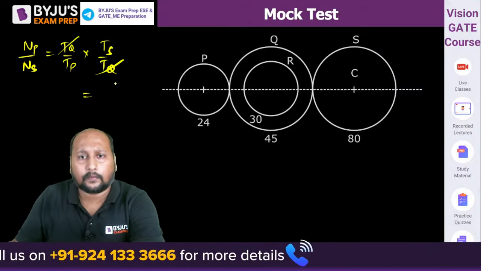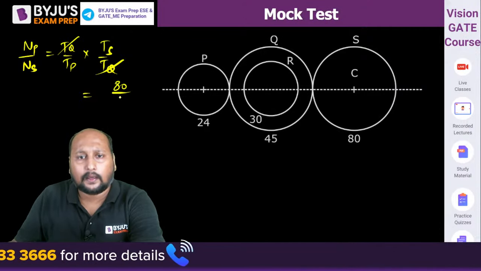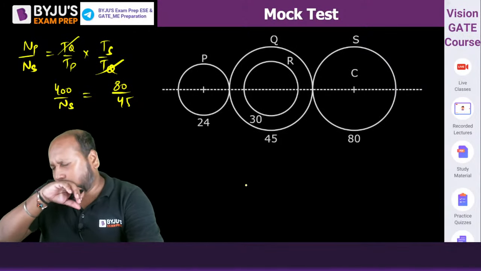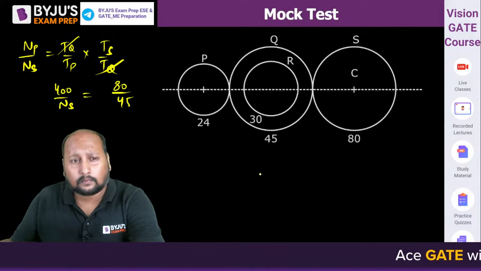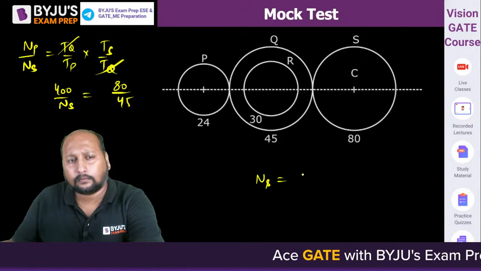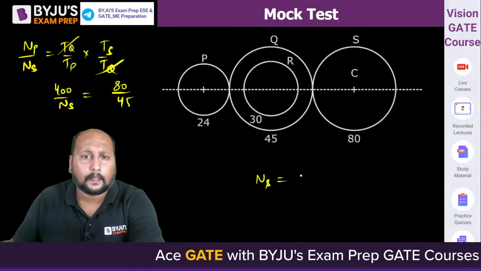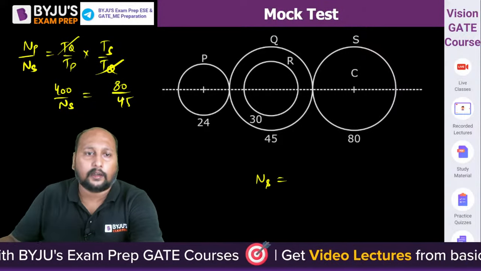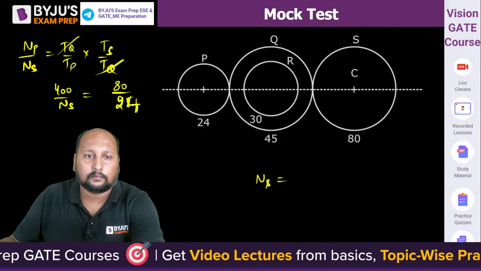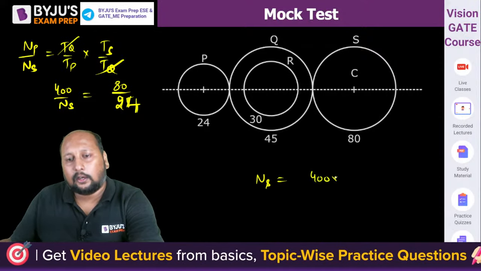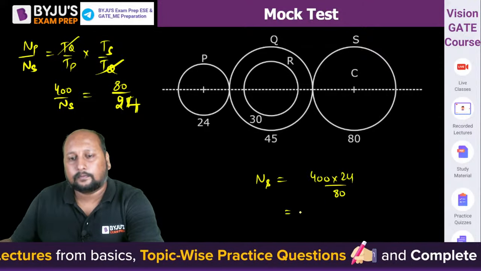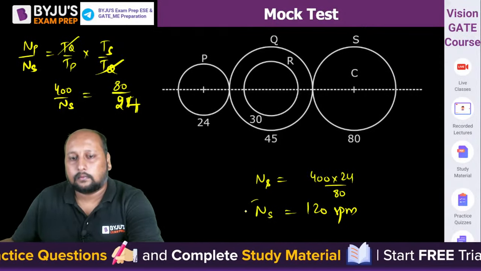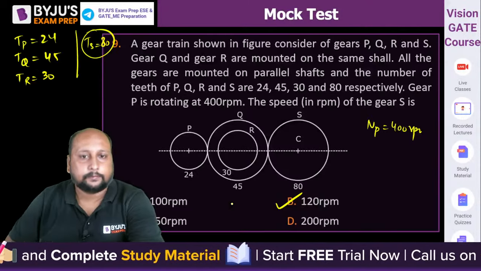TS is 80, TP is 24, NP is 400, and NS you have to find. So NS is equal to 400 into 24 by 80, which is somewhere around 120 RPM. 120 RPM.